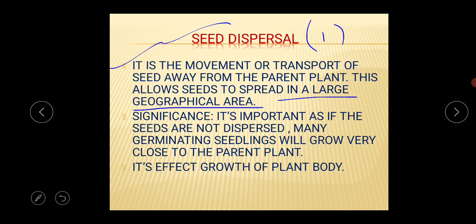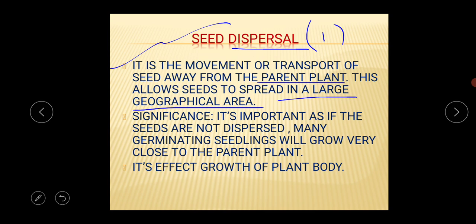So what is the basic definition of seed dispersal? I am repeating again. This is the movement or transport of seed away from the parent plant. This is a very important word, the parent plant. Dispersal means the movement, dispersal means the transportation. So it's the seed movement or seed transportation from the parent plant, and this allows the seed to spread in a large geographical area.